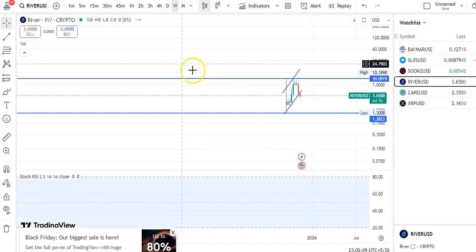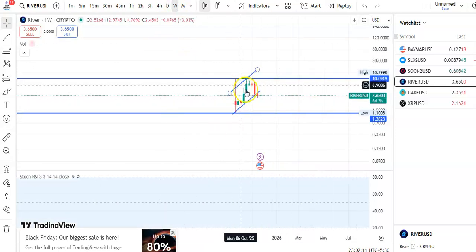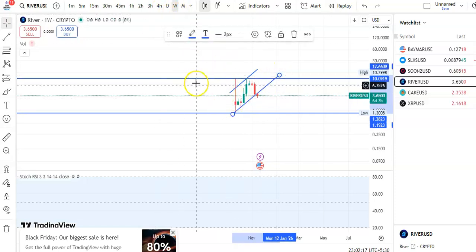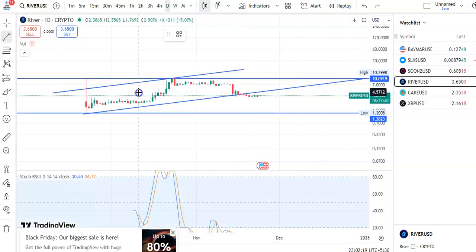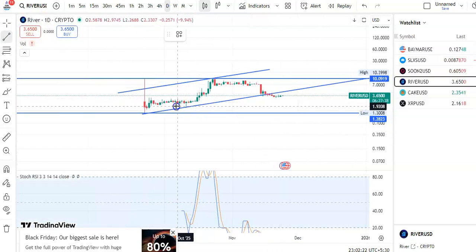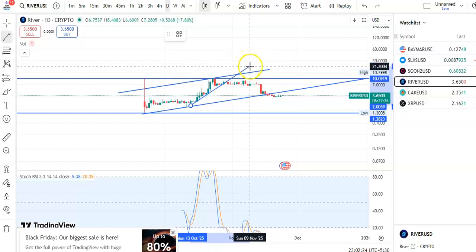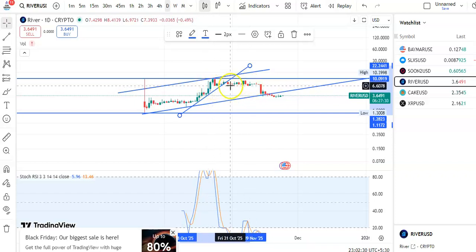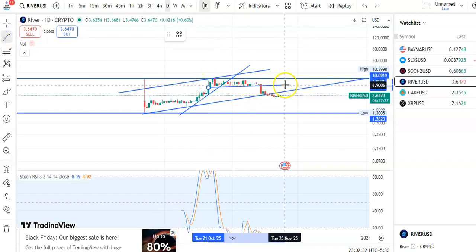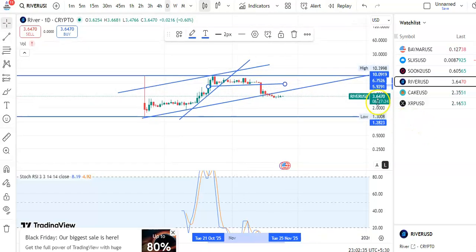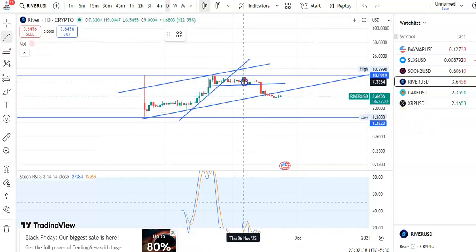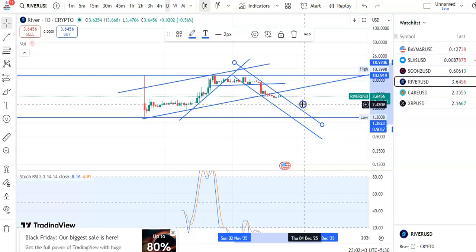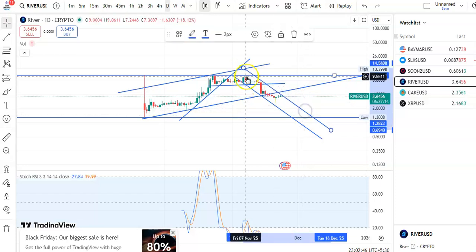If you go to the weekly chart, you can see the candles may continuously fall because the breakout has already happened. If you go to the daily chart, previously candles were moving in an upward direction. So this is the uptrend. After this you can see it was moving a little sideways, and then the breakout happened, so candles are falling now. If you draw the trend line, you can see this is the support trend line and this is the resistance trend line. Within this channel pattern only the fall is taking place.